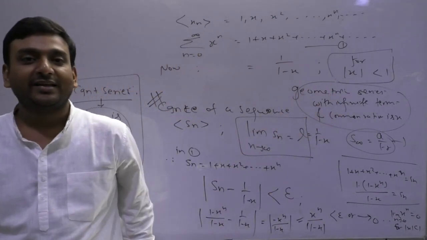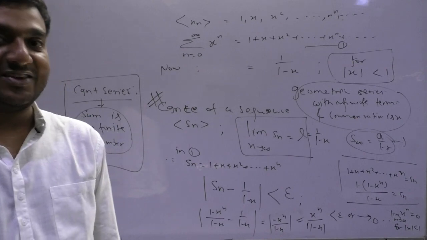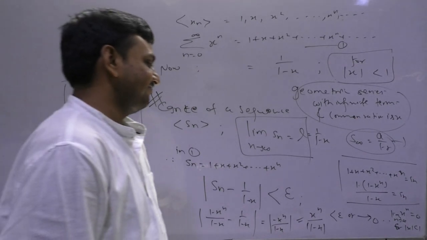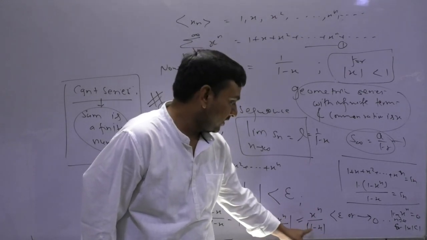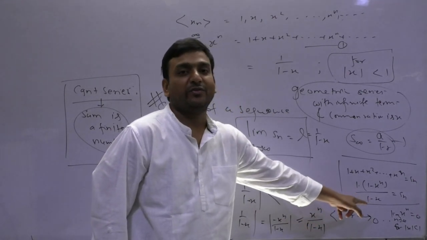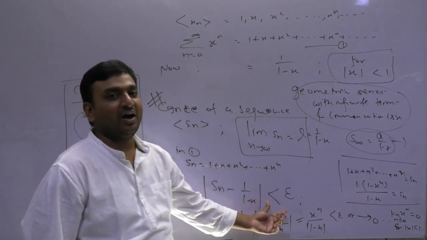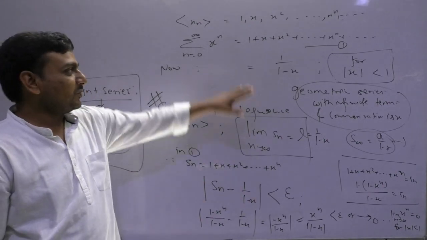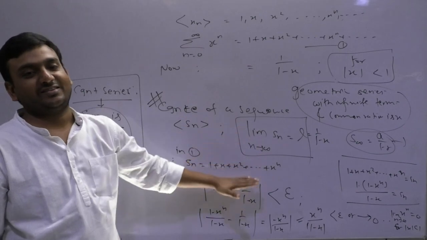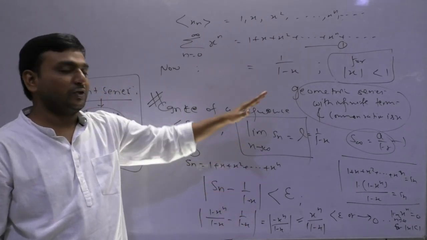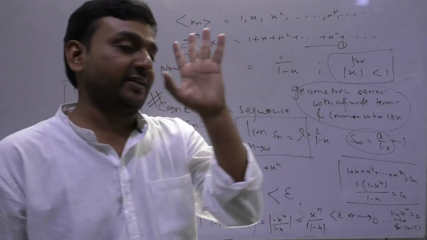Now you got the point? Why does this modulus need to be less than 1? Any issue? No. And also, you can talk about if x becomes 1, then 1 minus 1 is 0, it will tend to infinity and things will be gone, meaning this condition will not hold. So now did you understand? I connected all the dots. Now it is up to you how you take it. If anything is missing, please rewind the video and watch it again.